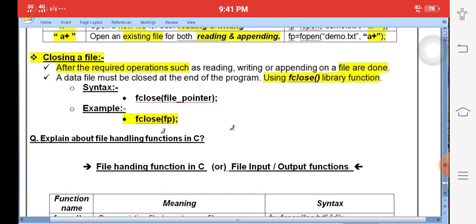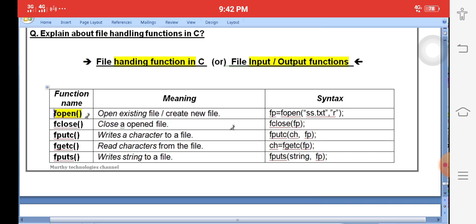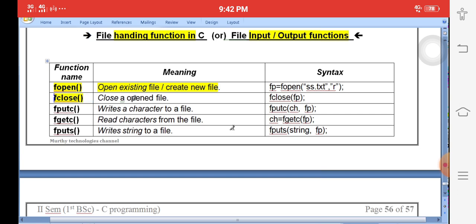Then next, after completing the theory, what are the file functions available? This is only one single question to write as an answer whenever you observe the word file in a question paper. For example, file handling functions or file input output functions, both are the same. Here fopen, what is the purpose of fopen? Opening a file or creating a file. fclose means closing a file. fputc means put, that is writing, write character. fgetc means read character. fputs means write string. C is called character, S is called string.